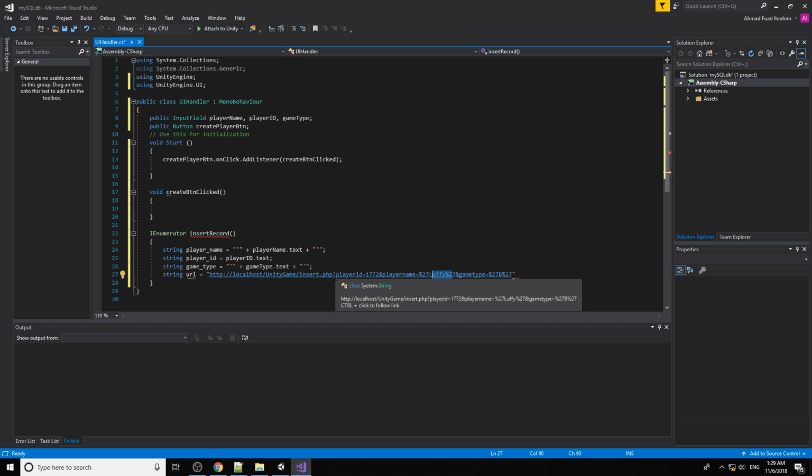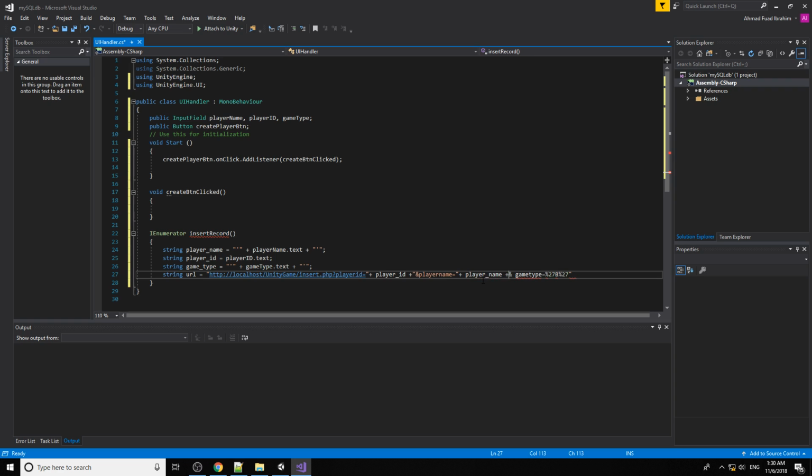So I put here player ID, and then we replace this player ID. Then for the player name, plus the player name, and then plus again game type.